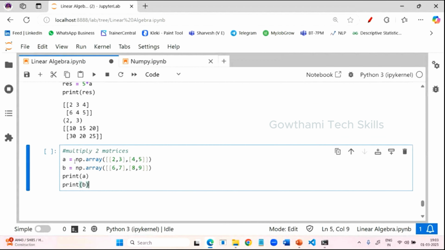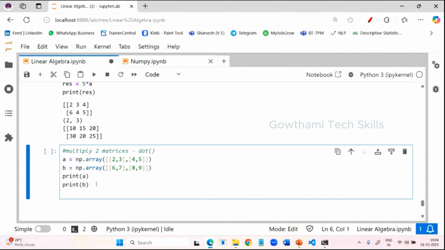Whenever you want to perform multiplication between 2 matrices, we are going to make use of the dot function. From the NumPy library, we have a function called dot.